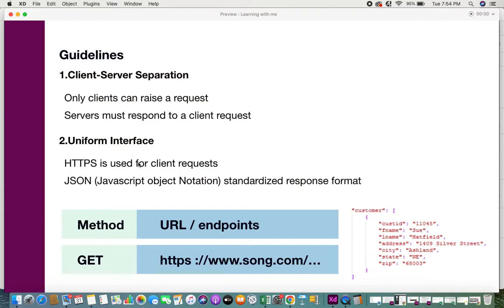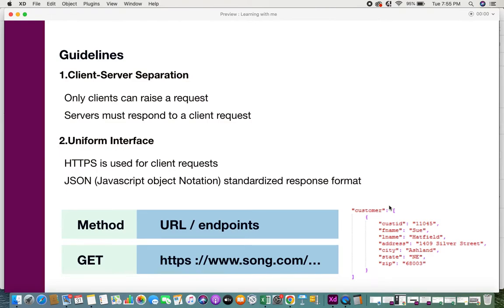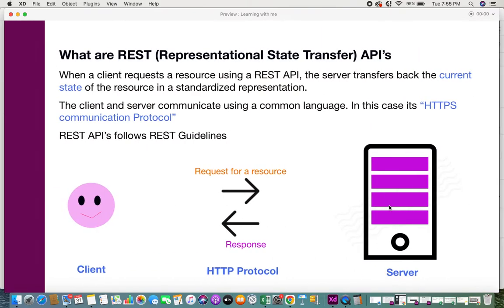The second one is using the uniform interface. As I said, in order for the client and the server to communicate, there needs to be a common language. That common language is the hypertext transfer protocol. So when a client requests a resource, the HTTP protocol is used.